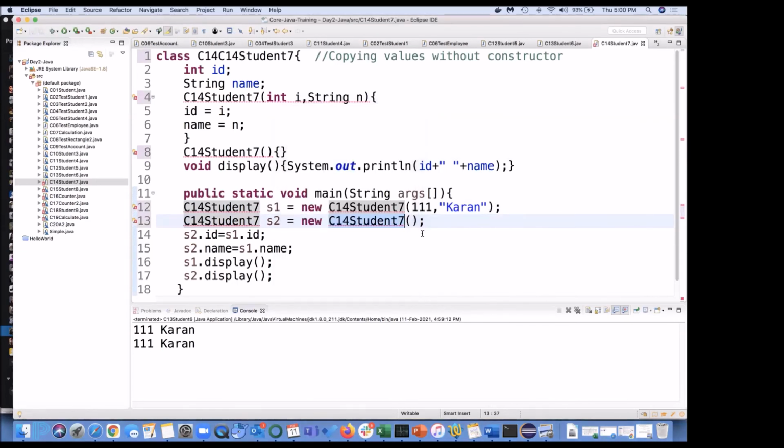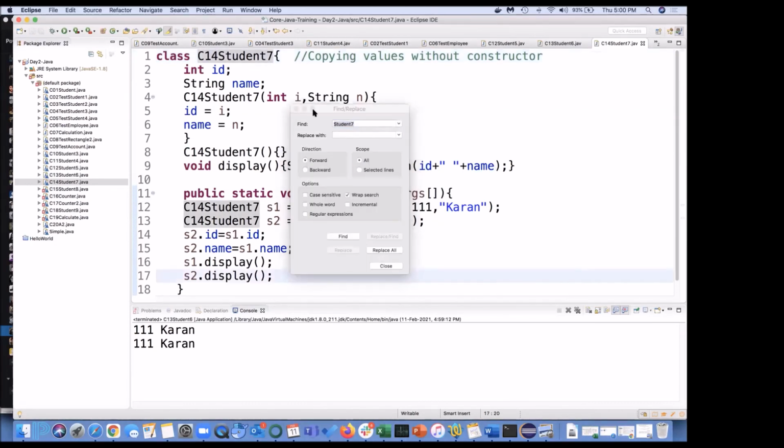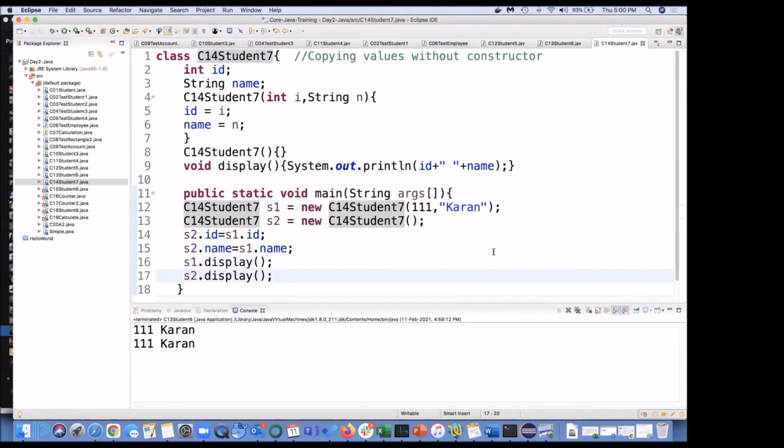Oh my God, it replaced here also. C14 I will remove from here. Now it's better. So I replaced Student 7 with C14 Student 7. So here also it got replaced. So instead of doing that manually, use Command F or Control F, replace all. That is what you can use in Eclipse or any IDE for that sake.